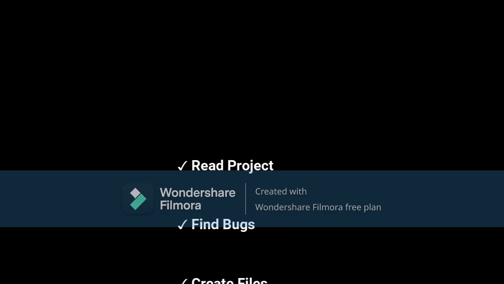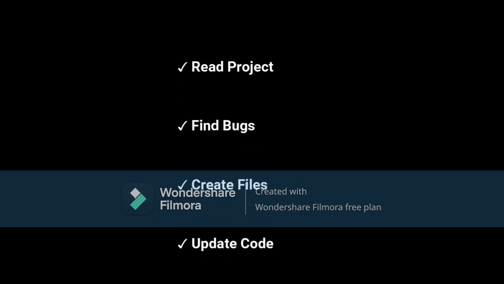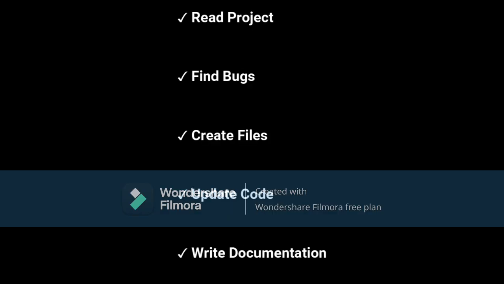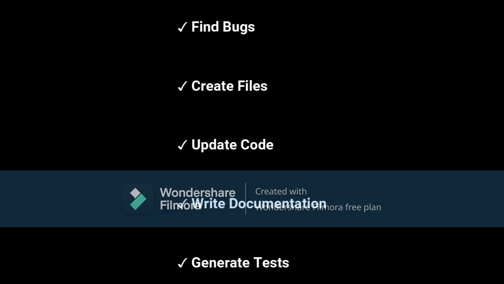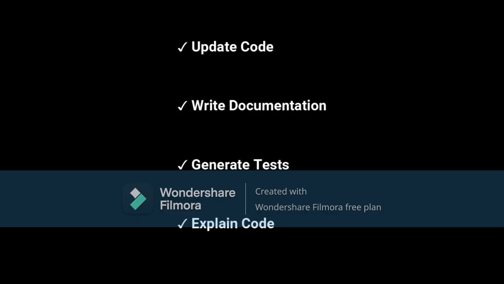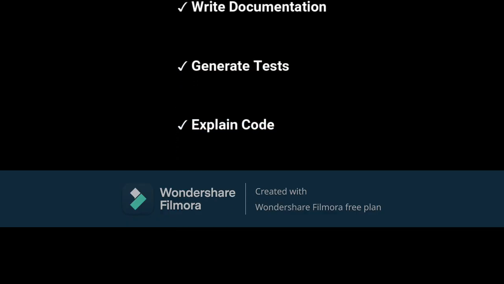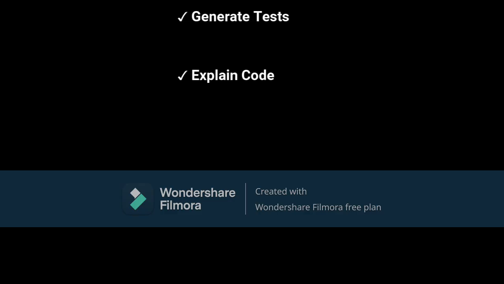Here are some of the tasks Claude Code can help with. It can read your project, find performance issues, generate documentation, create test cases, refactor the code, and even explain unfamiliar, complicated code bases.